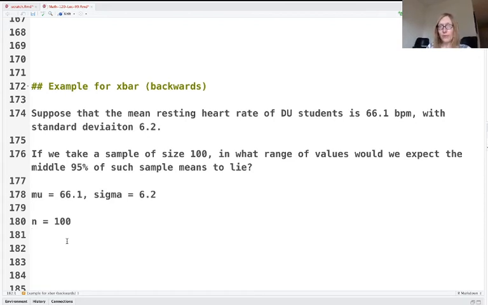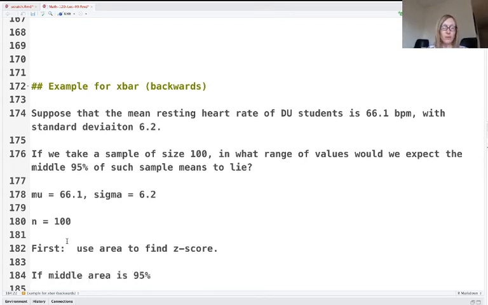It's a backwards problem. So first, use the area to find the z-score. But we need to think carefully about what area we're talking about. If the middle area is 95%, and that's what this problem told us, we know there's got to be 5% left over.